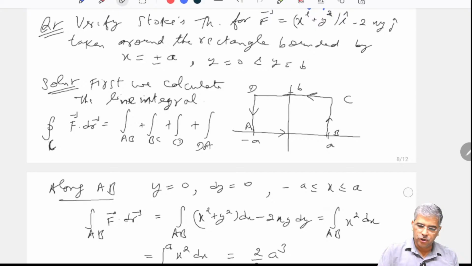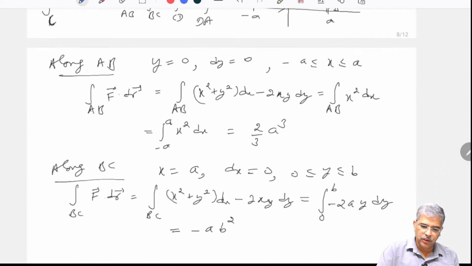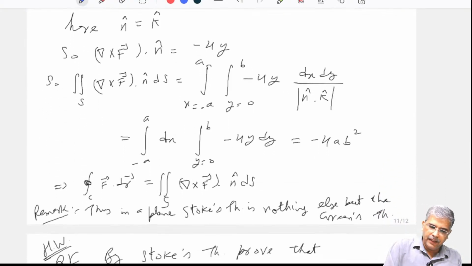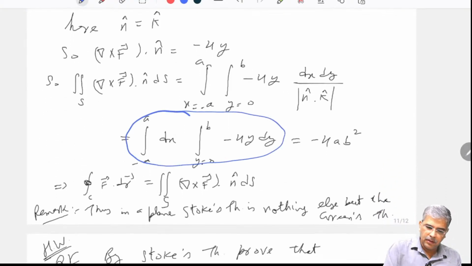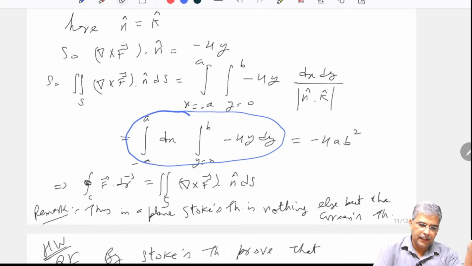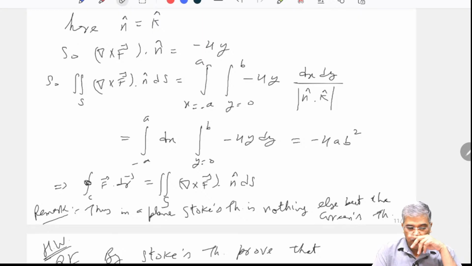And by Stokes theorem also, on the right hand side, what am I getting? I am getting this minus 4y over that region R. So we are getting the same thing. That means in the 2D plane, Stokes theorem is nothing else but Green's theorem. So it is a generalization of that in 3D we can say. That is why I told you that purposefully I am taking this in the 2D plane.